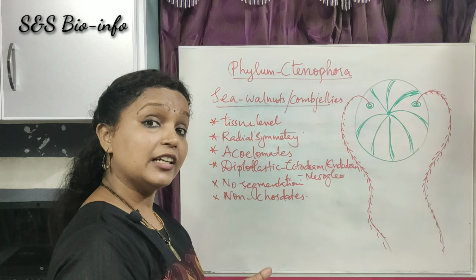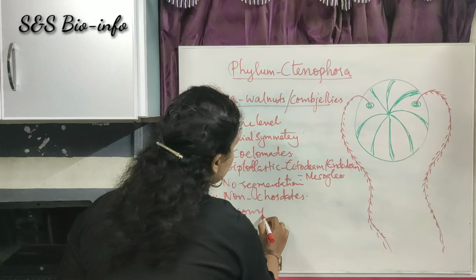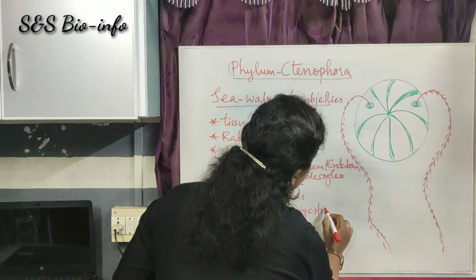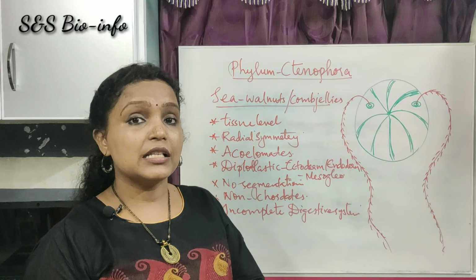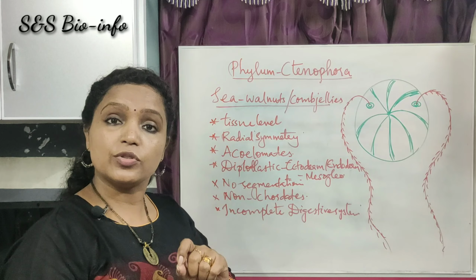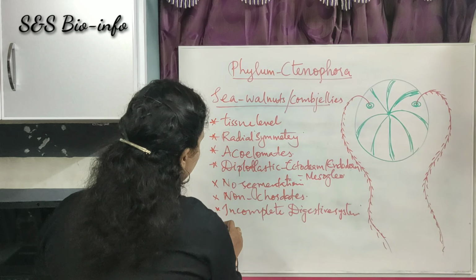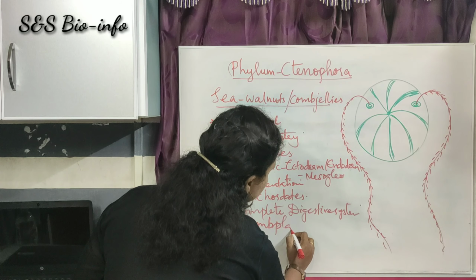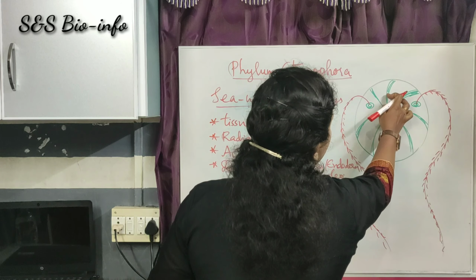They have incomplete digestive system. Their body has 8 external rows of comb plates that are used for locomotion. 8 comb plates. Here you can see 1, 2, 3, 4, 5, 6, 7, 8. 8 comb plates that are used for locomotion.